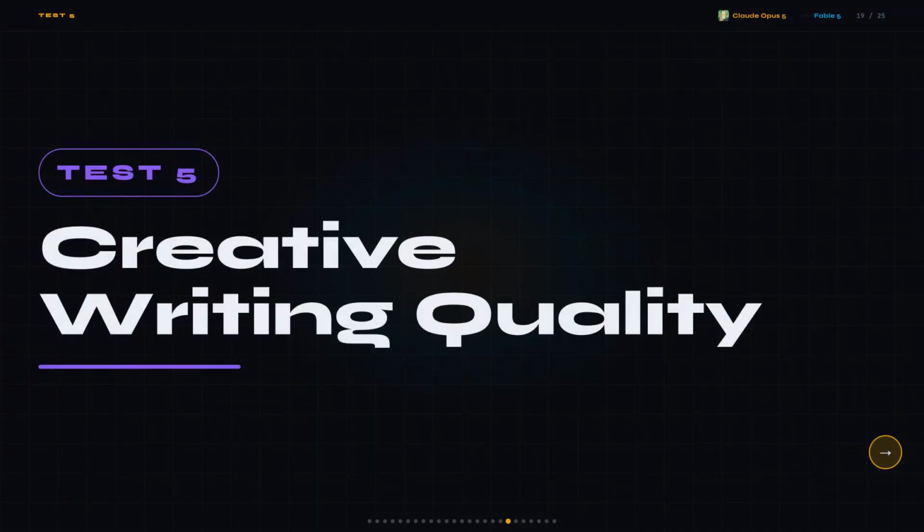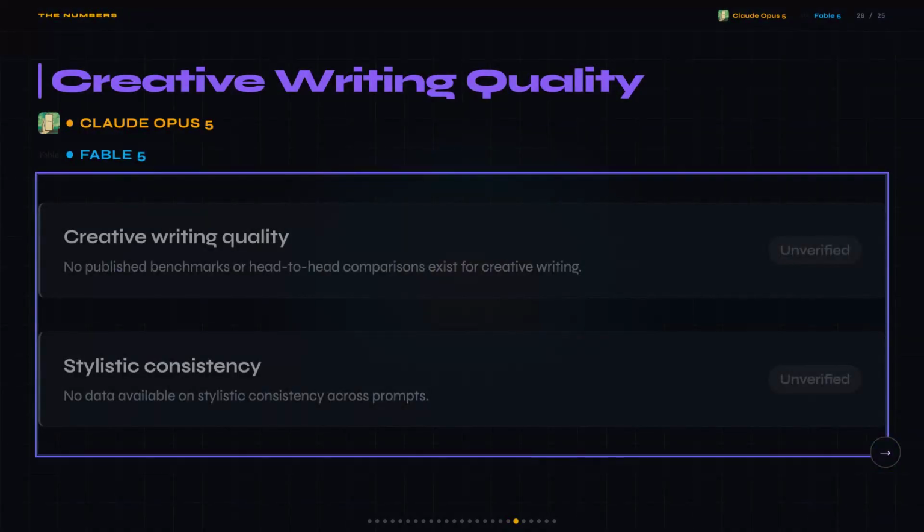Test 5, creative writing quality. If you're using either of these models for marketing copy, story generation, or any kind of stylistic writing work, picking the wrong one means you're either paying twice as much for no reason or you're getting inconsistent output that your team has to rewrite anyway. Honestly, I looked everywhere for published creative writing benchmarks on either of these models and came up empty. Not a single head-to-head comparison exists.